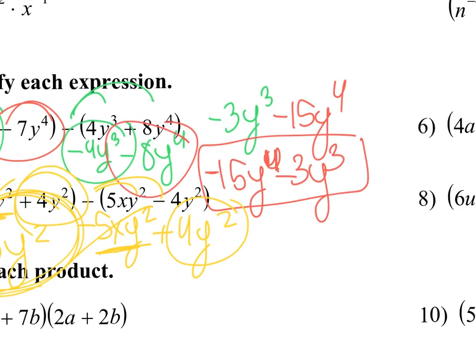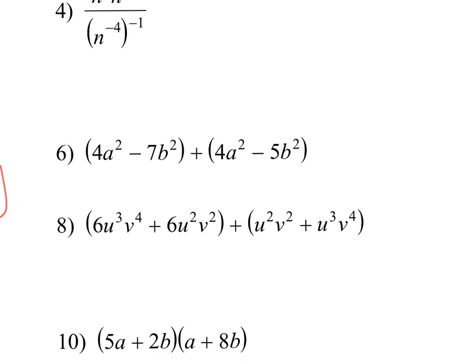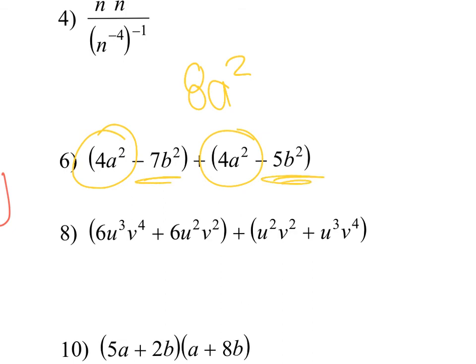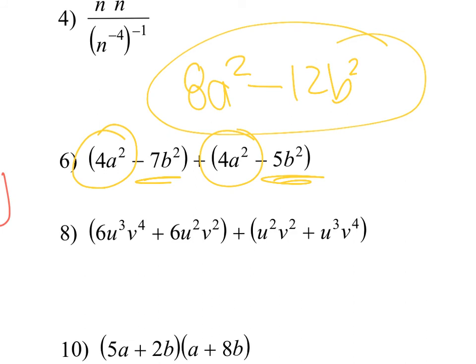Okay, number 6. It's a plus sign. We don't have to bring that negative in, so we're just going to add like terms. So a squared and a squared, I'm going to get 8a squared. B squared and b squared, I get minus 7 plus negative 5. So that's going to be negative 12b squared. That's my answer.